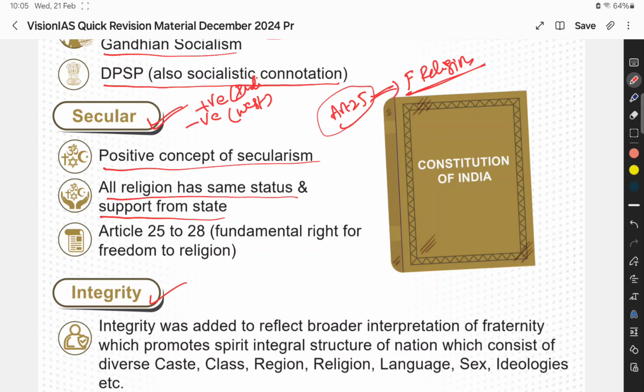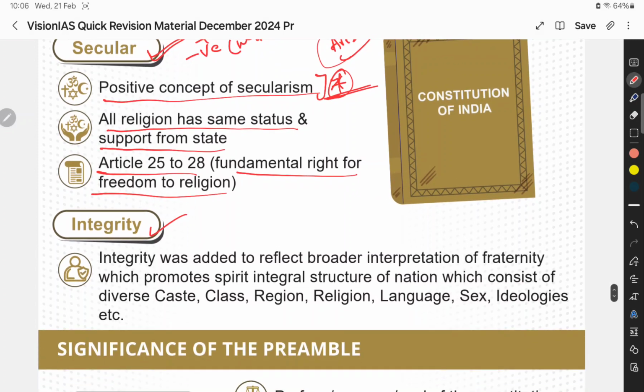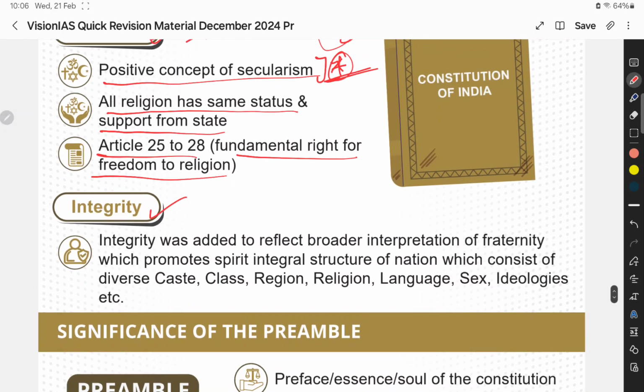Here in India, the government can make laws related to some religions. But in the western kind of secularism, there is complete dissociation; there is no relation between the state and religion. But in India it is not like that. With positive secularism, India encourages all the religions. It is mentioned in Articles 25 to 28 under the fundamental right of freedom of religion. And then one more word which was added to the Indian constitution under the 42nd Amendment Act is integrity.